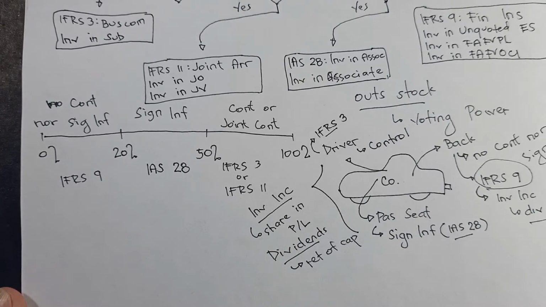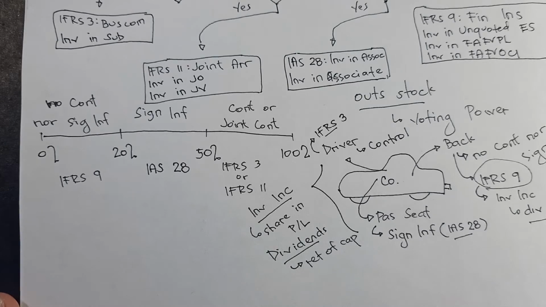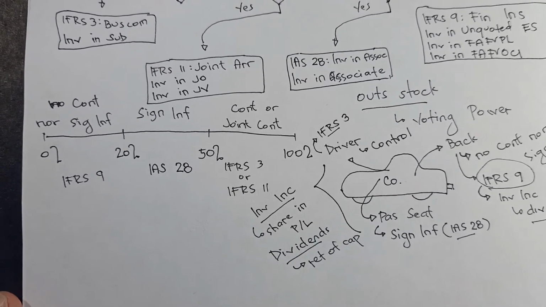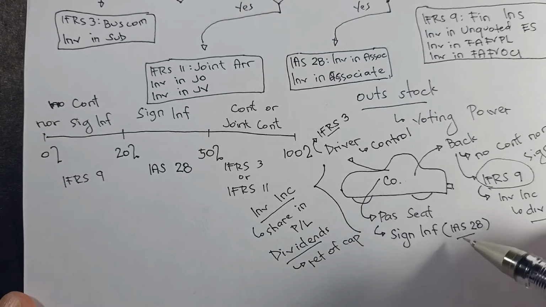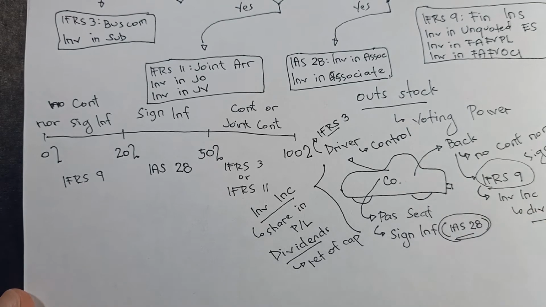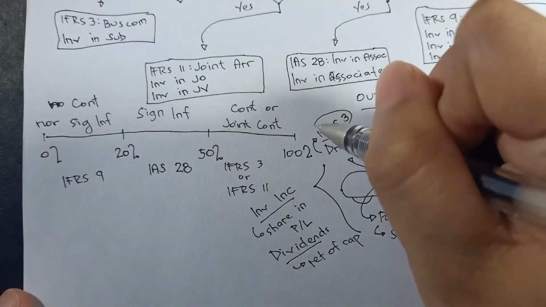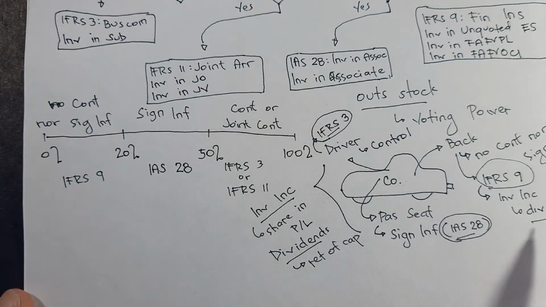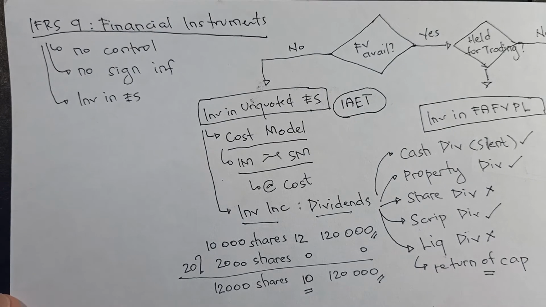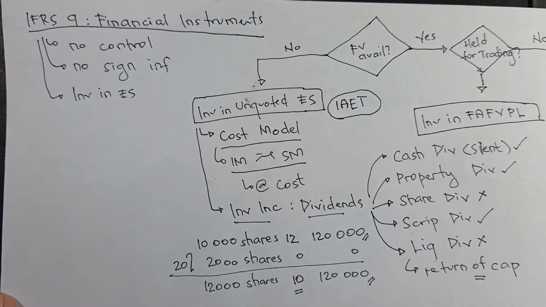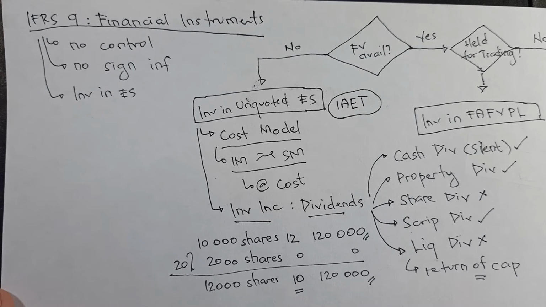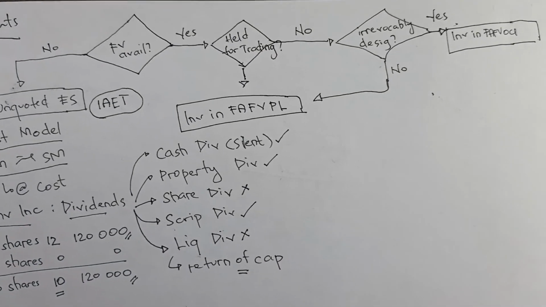Liwanag ba yun? So, kapag tinanong tayo ng problem, how much is the total investment income? Kahit pa cash dividend yan, hindi po siya kinoconsider as income if IAS 28 ang ating ginagamit or IFRS 3. So, ulit-ulitin natin na ang dividends income lang sila under IFRS 9. So, under IAS 28 and IFRS 3, hindi na po nagiging income ang dividends. I hope clear tayo doon. Right?